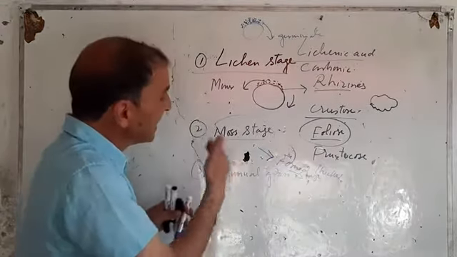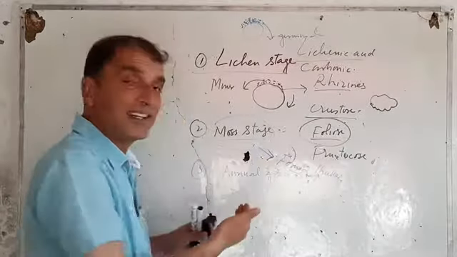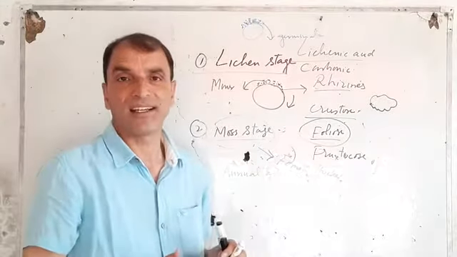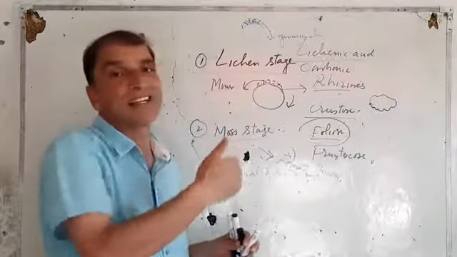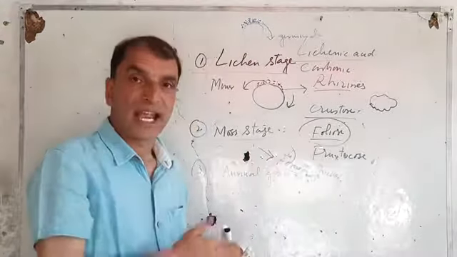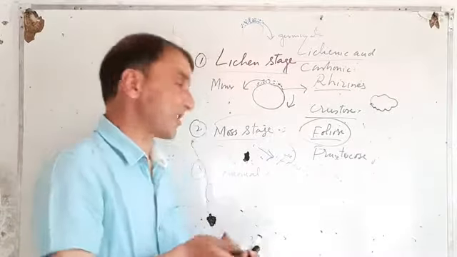Ultimately, these annual grasses die. Once they die, they add dead organic matter to the soil. More weathering has taken place because of their roots. And now these are replaced by perennial grasses.